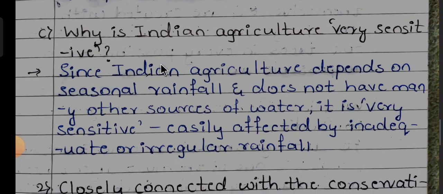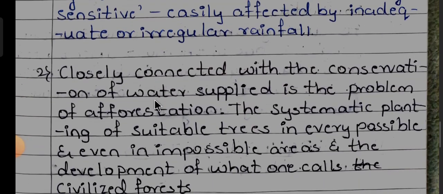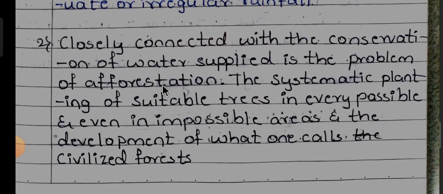Next, why is Indian agriculture very sensitive? Since Indian agriculture depends on seasonal rainfall or does not have many other sources of water, it is very sensitive, easily affected by inadequate or irregular rainfall. Next, second RC extract.